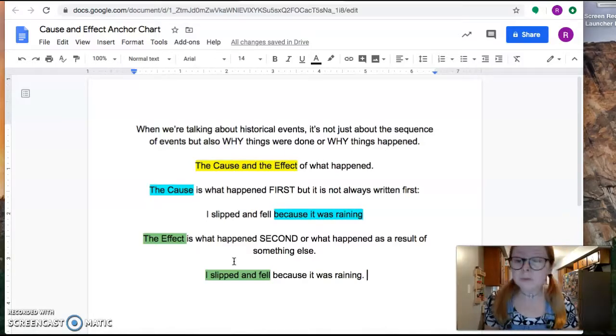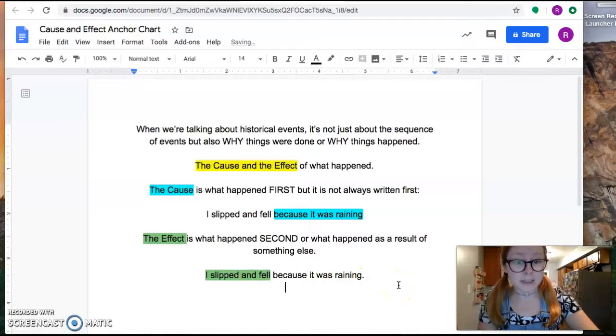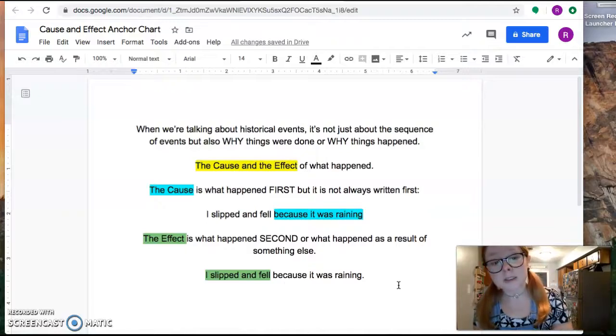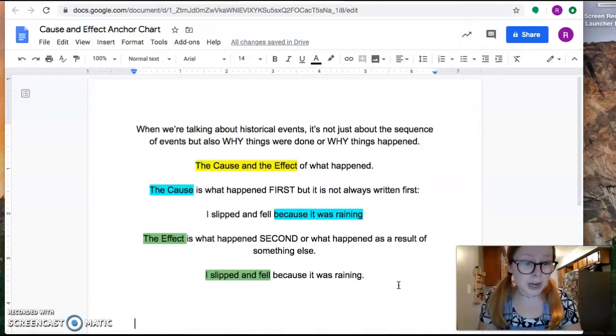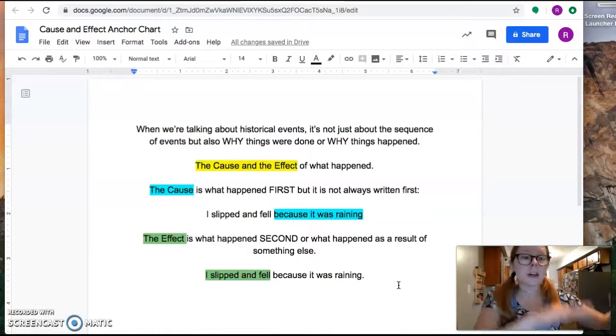They fell. So when you were reading about the flag and about Betsy Ross and George Washington, Betsy Ross started making the flag because George Washington came to her and asked her to. So the cause was George Washington asked Betsy Ross to do this. The effect would be she made the American flag. So you have to think about what happened and then what happened because of that.